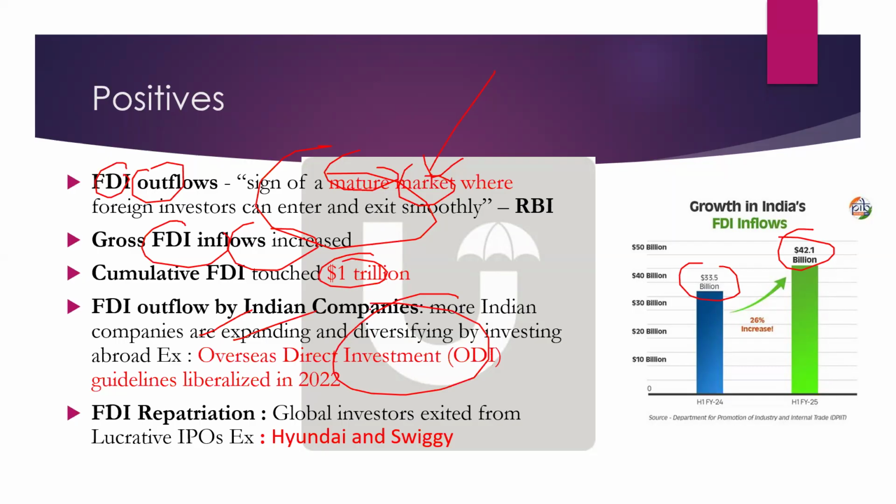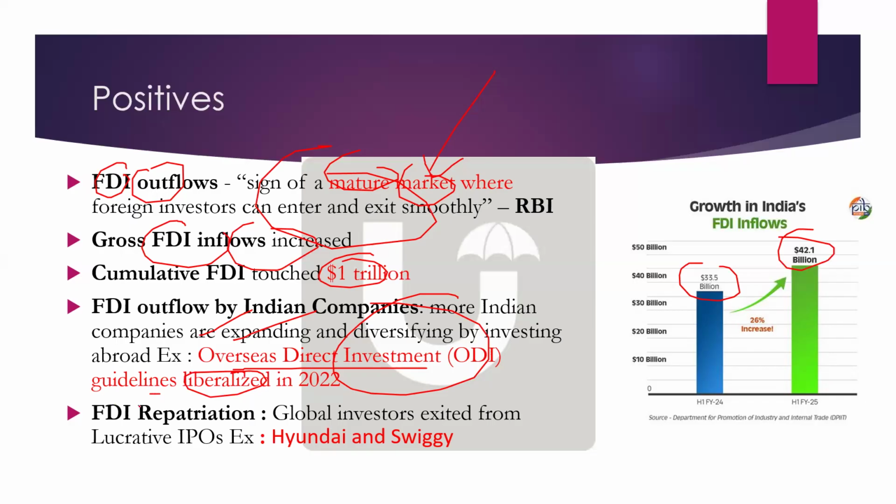So FDI outflow as such is not bad, because Indian companies are also investing outside, since recently overseas direct investment guidelines have been liberalized. Simple, right? That is FDI outflow by Indian companies. Example: overseas direct investment guidelines liberalized.